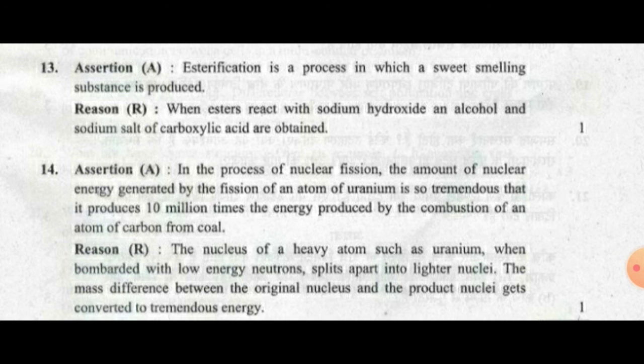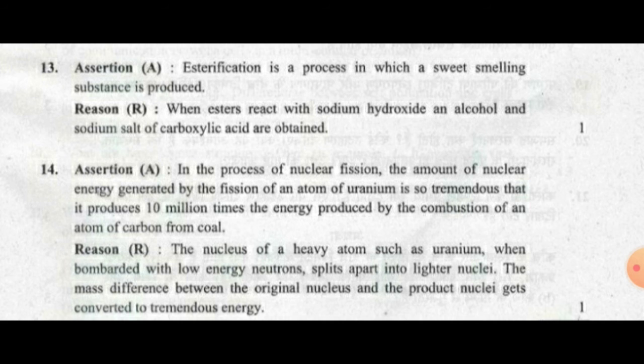Question number 14 is, assertion is in the process of nuclear fission, the amount of nuclear energy generated by the fission of an atom of uranium is so tremendous that it produces 10 million times the energy produced by the combustion of an atom of carbon from coal. So this is true.